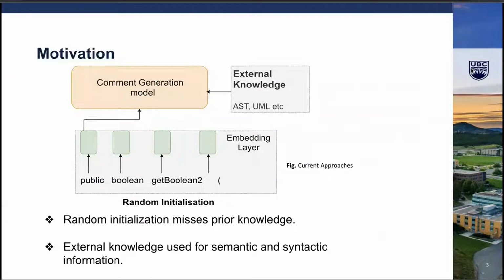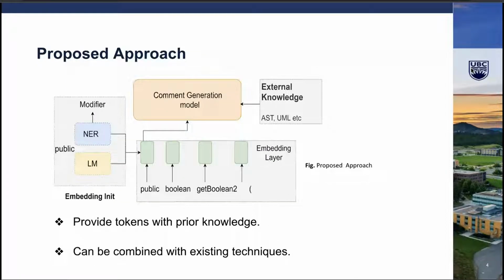Current works use code as input, which is then passed through the embedding layer. This embedding layer is randomly initialized, which makes code comment generation models unaware of the difference between the tokens. Moreover, semantic and syntax knowledge of code is important in source code, which is provided with external knowledge like abstract syntax trees in the current works. In this work, rather than using random initialization of the embeddings, a language model and an NER model are used to initialize the embeddings. This way, these embeddings can be combined with other existing works which use external knowledge like ASTs and UMLs.